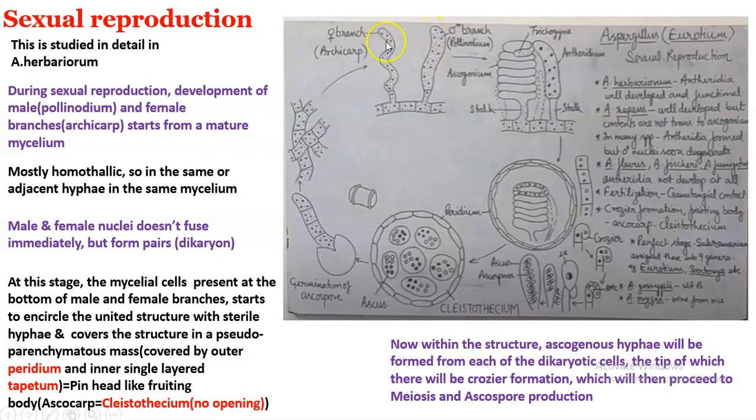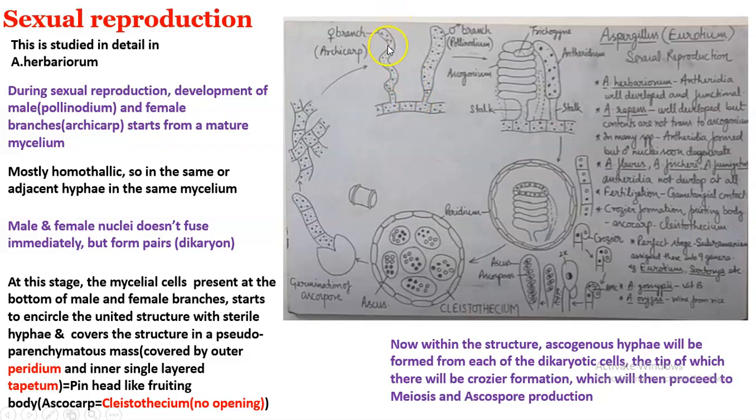After these female and male branches are cut off from the vegetative mycelium, they are initially unicellular, multinucleate, and aseptate.